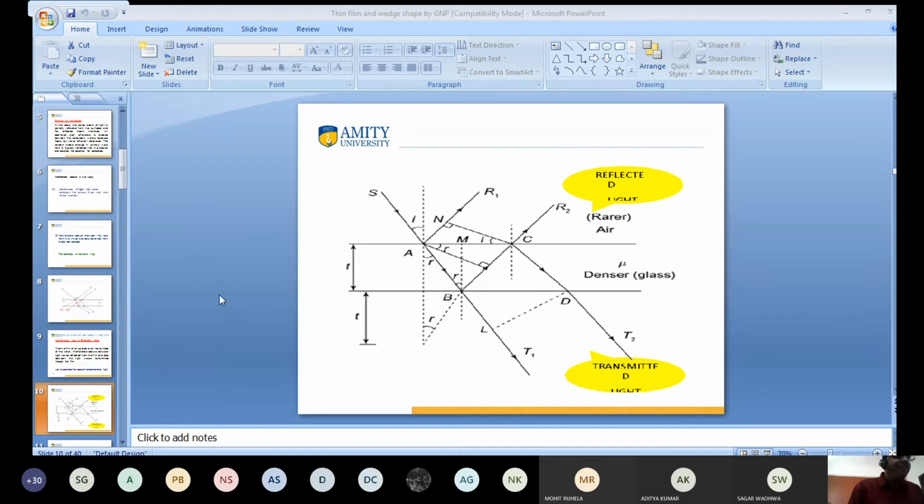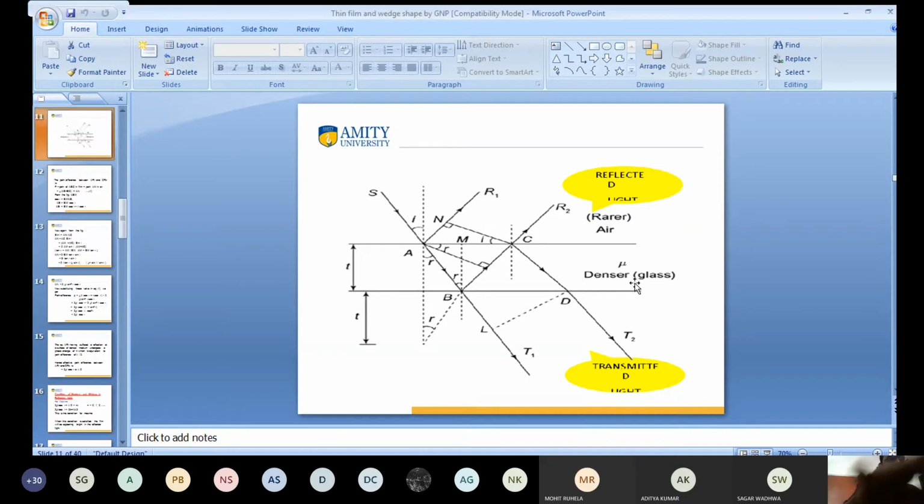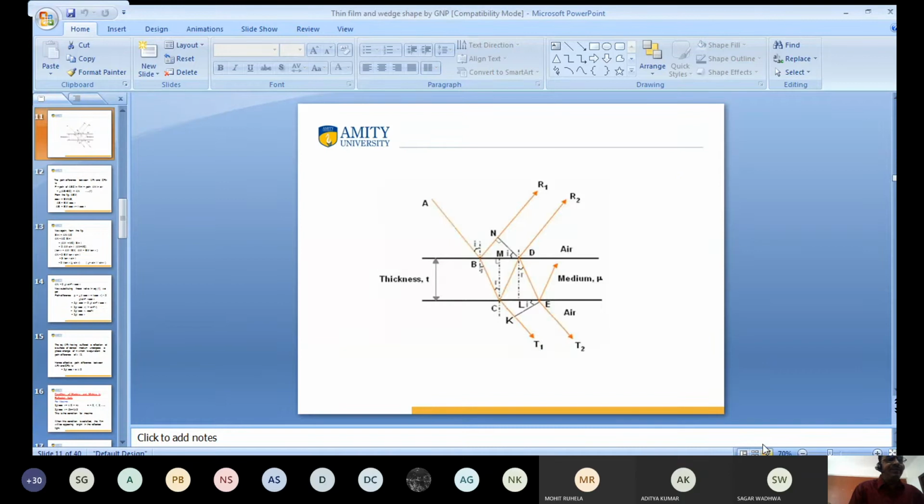Again, you see clearly, this is the denser medium. Seen this figure? Yes, sir. We can see. Good.